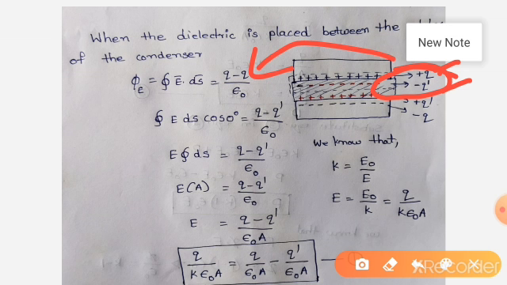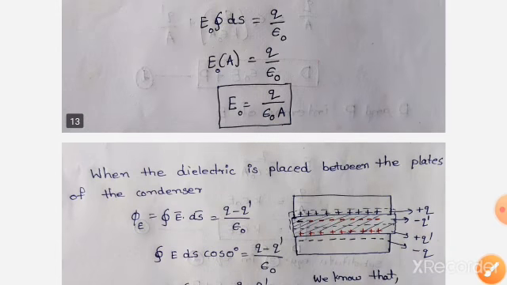So integral ds becomes A. This is the area of the plates. From that, E is equal to Q minus Q prime by epsilon naught A. We already know that K is equal to E naught by E. Dielectric constant K is equal to E naught by E. So E is equal to E naught by K. We already know that E naught is equal to Q by epsilon naught A, so substitute here, E is Q by K epsilon naught A.